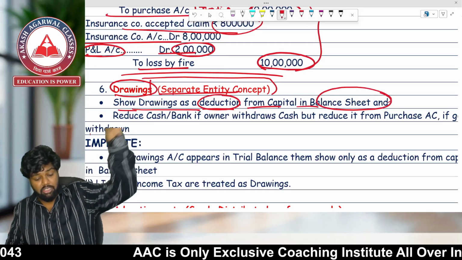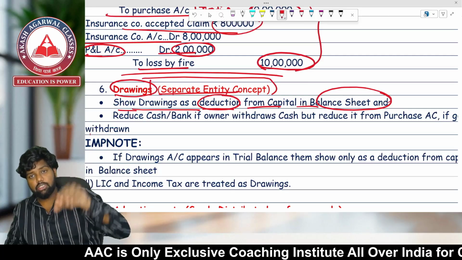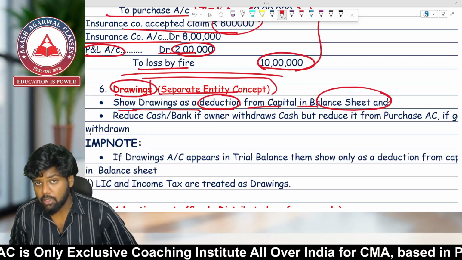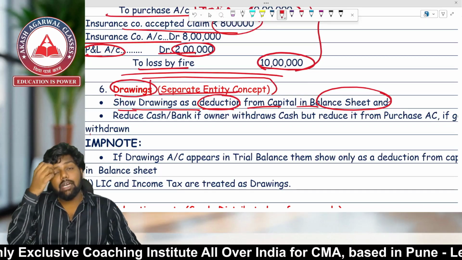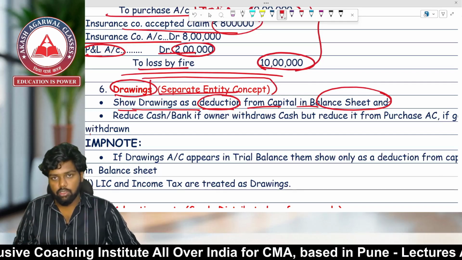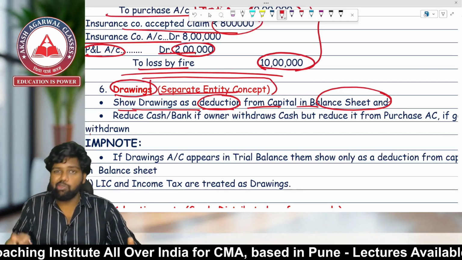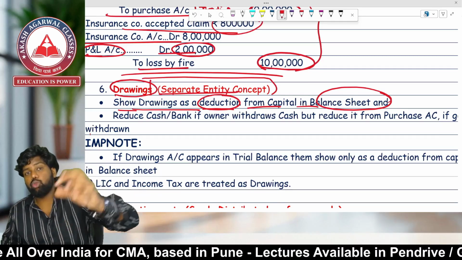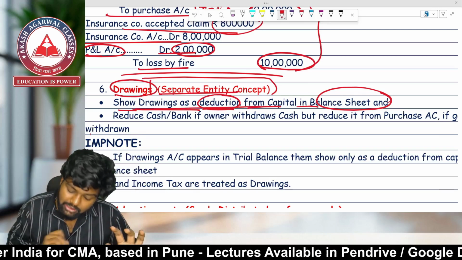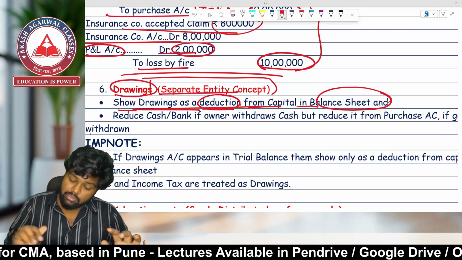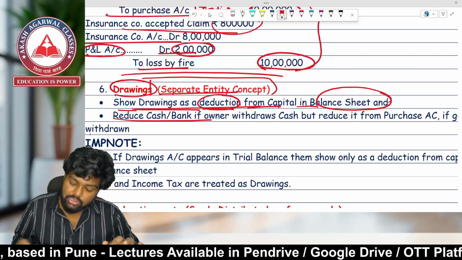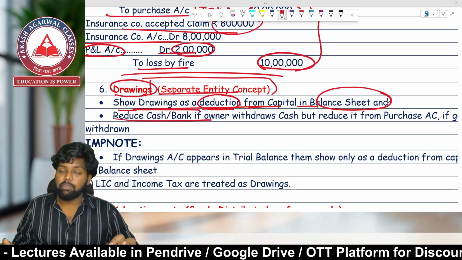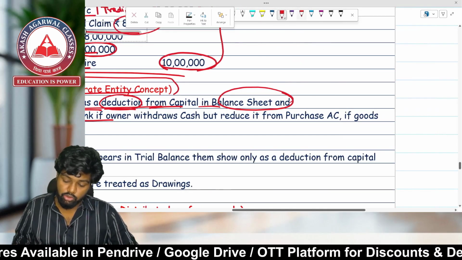It means that you have to deduct the drawings amount from the capital which is appearing in the balance sheet, because drawings are the personal expense of the owner and not the business expense. Due to separate entity concept or business entity concept, owner and business are two separate persons. So show drawings as a deduction from capital in the balance sheet and reduce cash and bank if owner has withdrawn cash, but reduce it from purchase if goods are withdrawn.